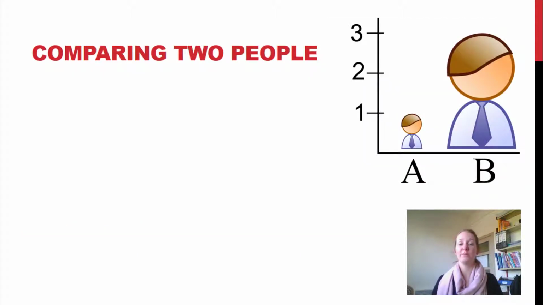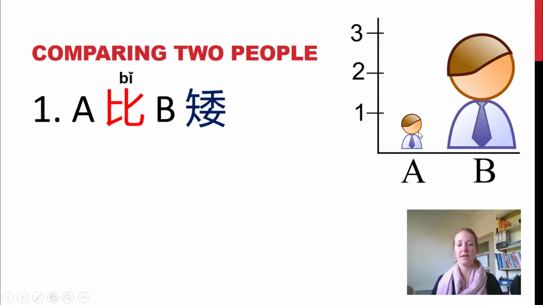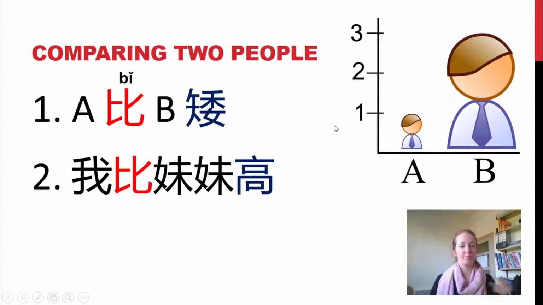So comparing two people. When we compare, we use the word 比. For example, in this picture here, A 比 B 矮. What's the meaning? A compared to B is short. Alright, let's have a look at the next one. 我比妹妹高。是什么意思？I, compared to my younger sister, am tall. So who's the tallest one?